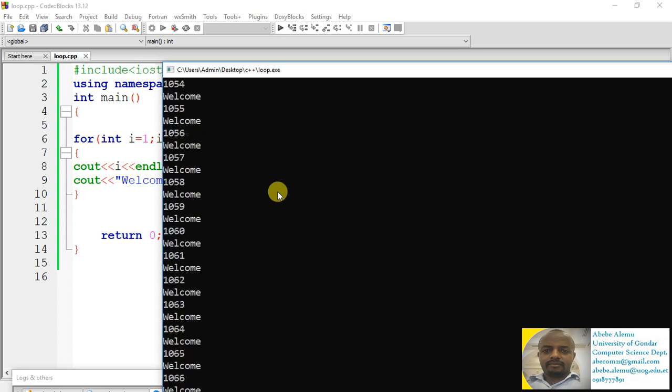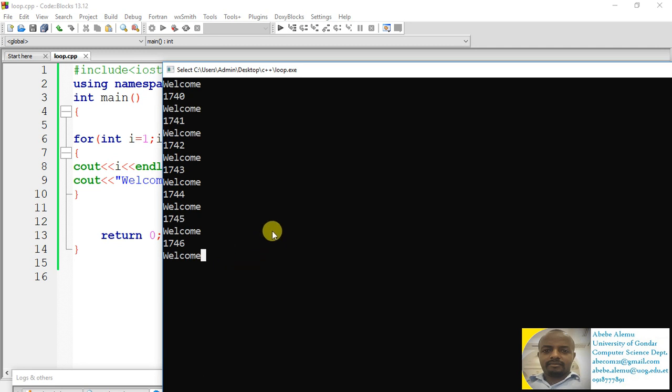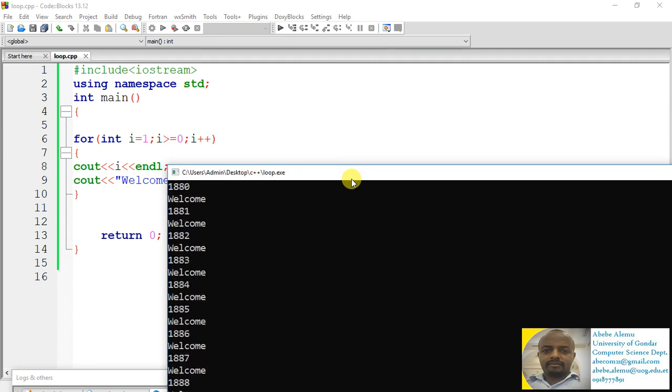It will continue, and then it will get stuck somewhere, because have a look. There are lots of outputs. When I just click on pause, it stops. Now it's on step 1746, welcome. So this is what we call unterminated loop. When I click, it will stop, and then it will continue like this.